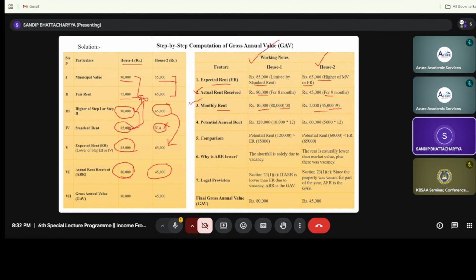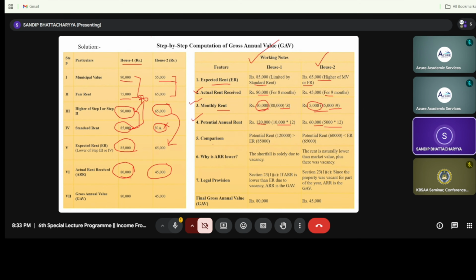Now after that, see working note number 4, that is the potential annual rent or the annual realizable rent. What is the value? That is 1,20,000. How to compute this 1,20,000? In one particular financial year there are 12 months. If it is 10,000 per month, then 10,000 into 12 is rupees 1,20,000. In the second house it is 60,000. How? It is 5,000 per month.